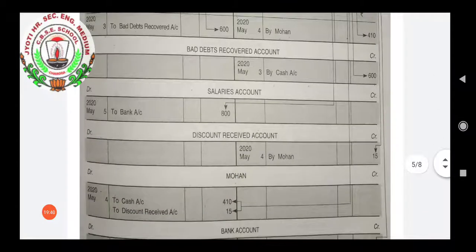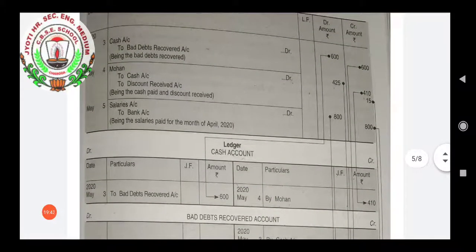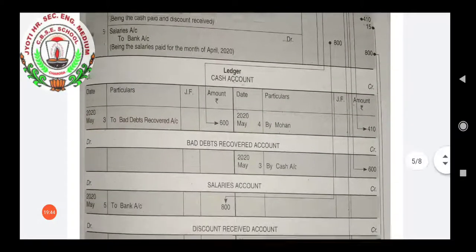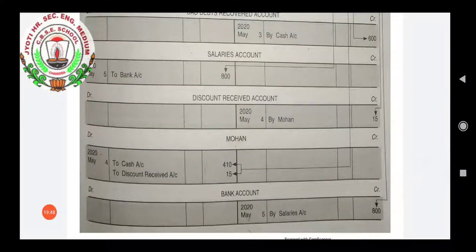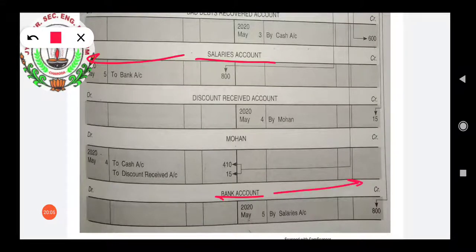In the same manner we have this last entry, salaries account to bank account. We will open salaries account here. As it has been debited, go to the debit side, write to bank account and amount 800. Next, bank account has been credited, so we will open bank account, go to the credit side. Here we will write by salaries account 800.